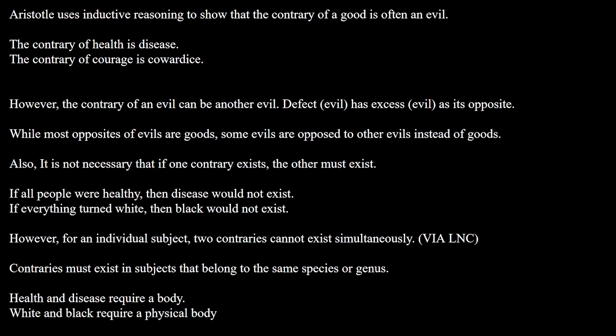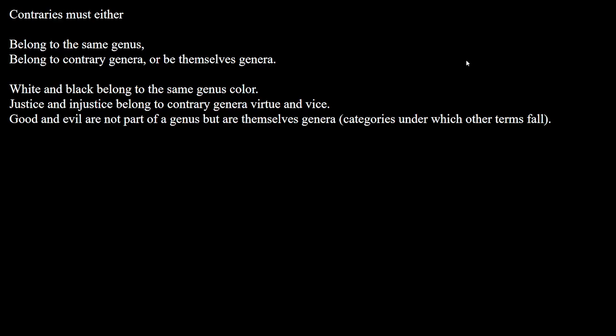Also, it is not necessary that if one contrary exists, the other also must exist. If all people were healthy, then disease would not exist. If everything turned white, then black would not exist. However, for an individual subject, two contraries cannot exist simultaneously via LNC, the law of non-contradiction. And so contraries must exist in subjects that belong to the same species or genus. Health and disease require a body; white and black require a physical body. And so contraries must either belong to the same genus, or belong to contrary genera, or be themselves genera.